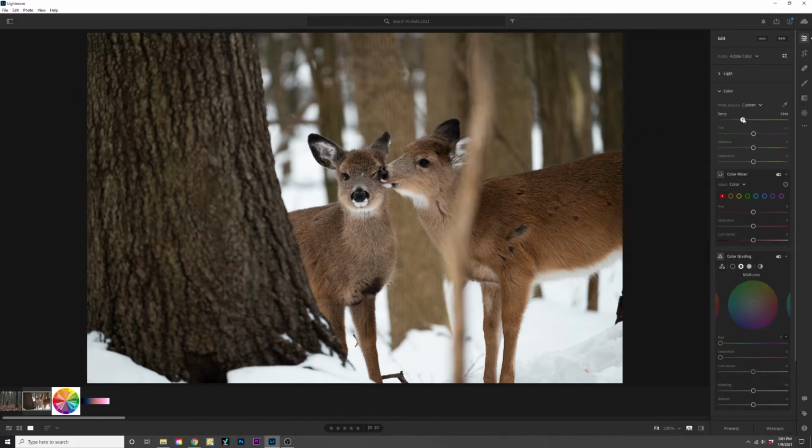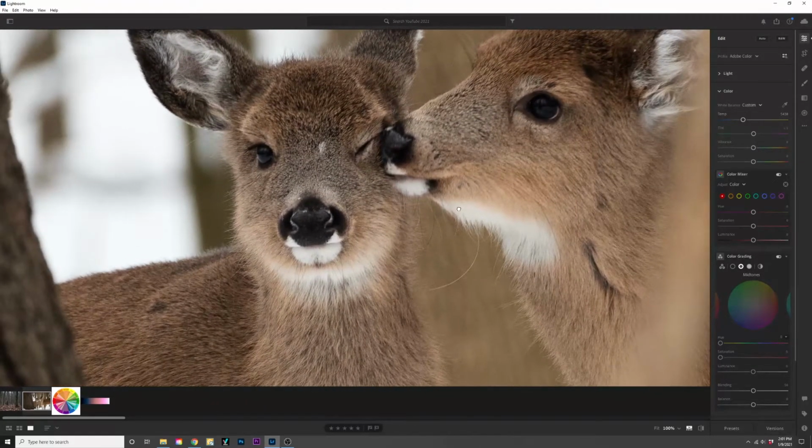Now it's back to its original white balancing. Let's go ahead and bring that up to about 5400. Now the image is looking a lot warmer. If you don't really know what actual white is, find something white in the picture to work with. I'm going to assume that this deer's fur is completely white. It looks pretty white, so I'm going to click this eyedropper tool right here, bring it onto the screen, find a white portion, and click it.